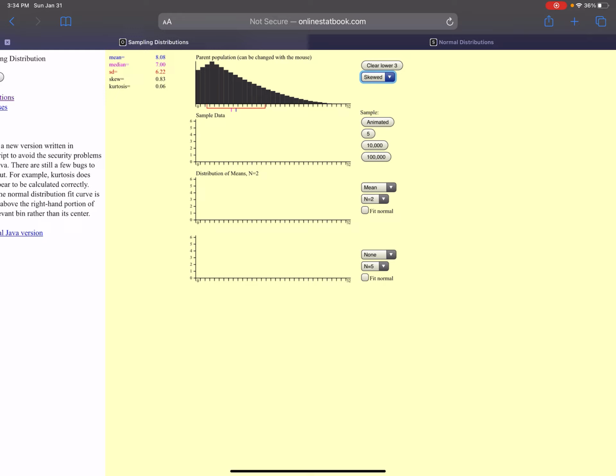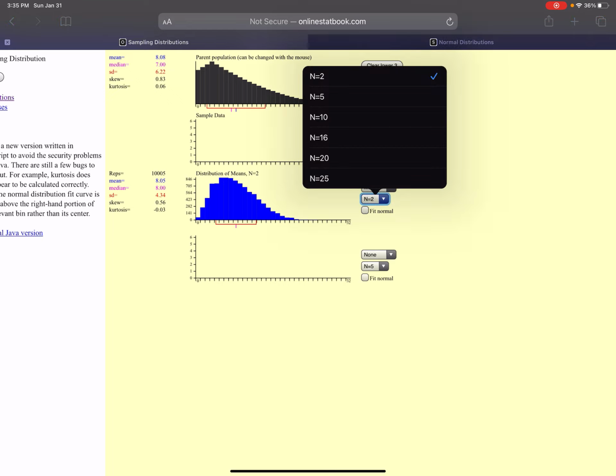So please be careful with that and pay attention to that. So I'm going to stick with my sample size of 2. I'm going to let it take 2, average them together, over and over. Let's do 10,000. Well, I want you to notice that when I take 10,000 samples of size 2 here, I still have a skewed distribution, don't I? That is an indicator maybe the sample size isn't large enough because it's skewed.